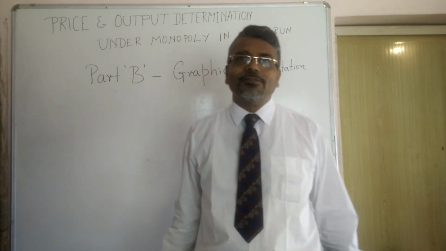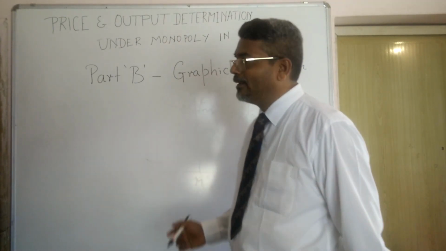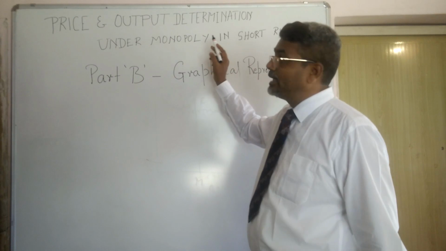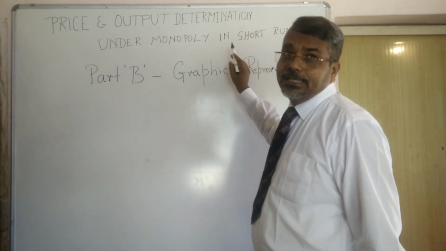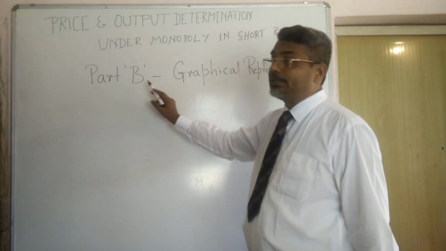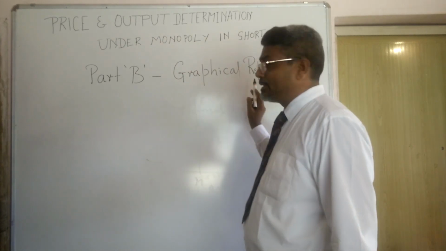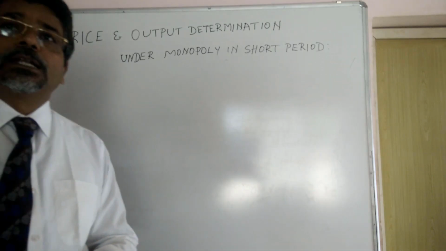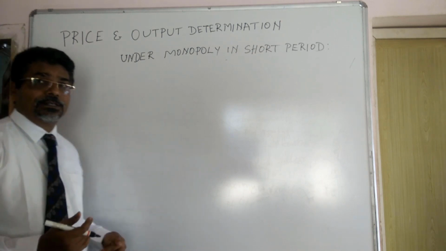Hello friends, welcome to the online class on price and output determination under monopoly in short run. Part B, graphical representation. Let us see the highlights of what we observed in the last class.